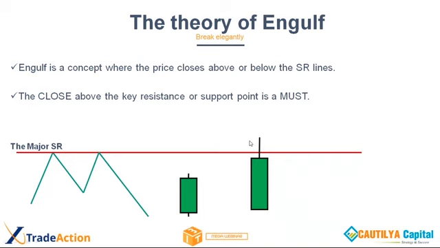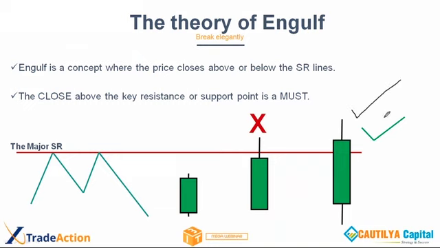In the next scenario, the green candle breaks the major SR and closes above it, and this is called an engulf. In the second case, price engulfed the major SR. The first is not an engulf because price did not close above the major SR. The concept is very simple. I hope it's very clear to everyone.